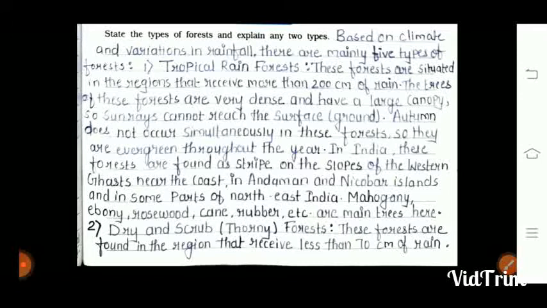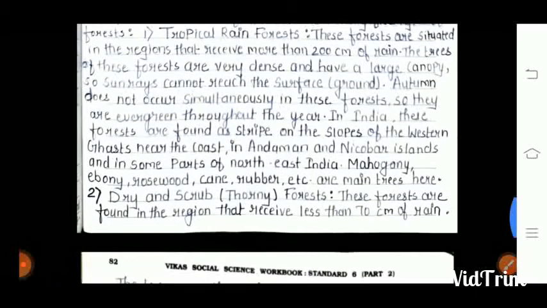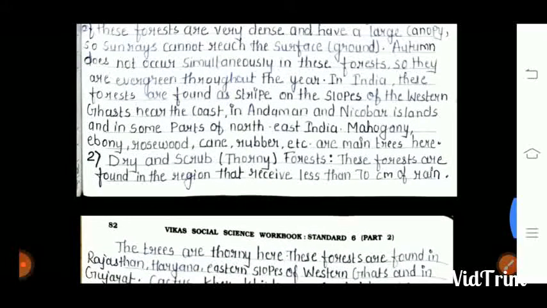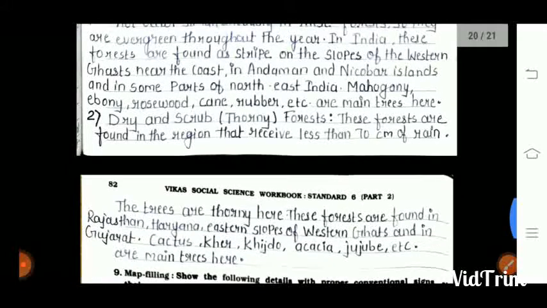Autumn does not occur simultaneously in this forest, so they are evergreen throughout the year. In India, these forests are found as a strip on the slope of the Western Ghats near the coast, in the Andaman and Nicobar Islands, and in some parts of northeast India. Mango, ebony, rosewood, cane, rubber, etc. are the main trees here.